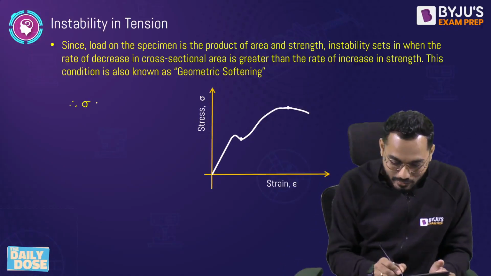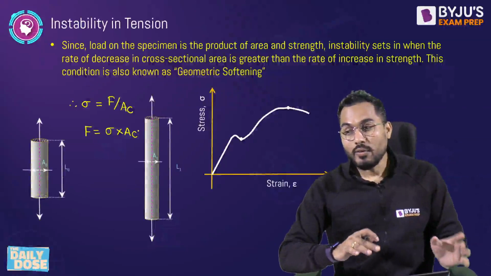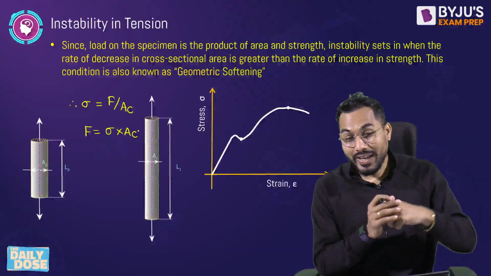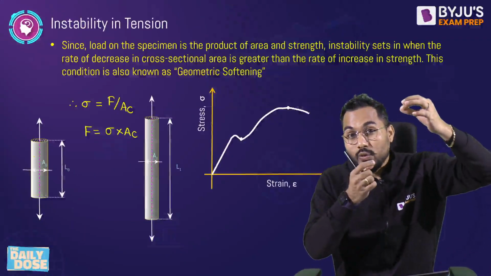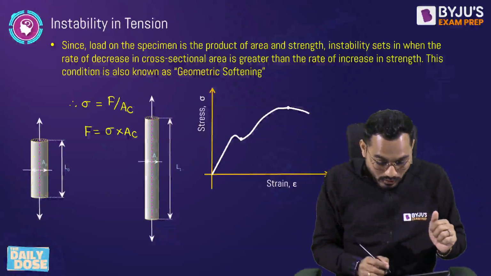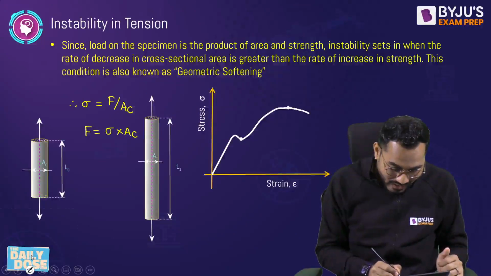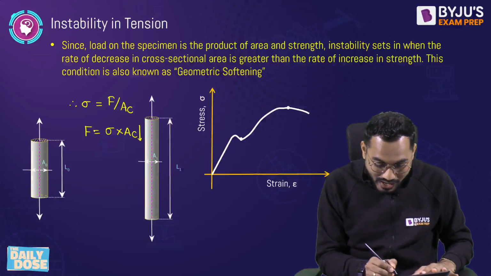Stress is exactly equal to load force divided by cross-sectional area, which means that the force is exactly equal to stress multiplied by cross-sectional area, right? Suppose I am selecting one cylindrical rod and applying a uniaxial tensile force. The original cross-section area is A0. As soon as I apply force, the length will keep on increasing and the diameter will keep on reducing, which means the cross-section area is going to reduce. If the cross-section area is reducing, can I say that the load has to also reduce?